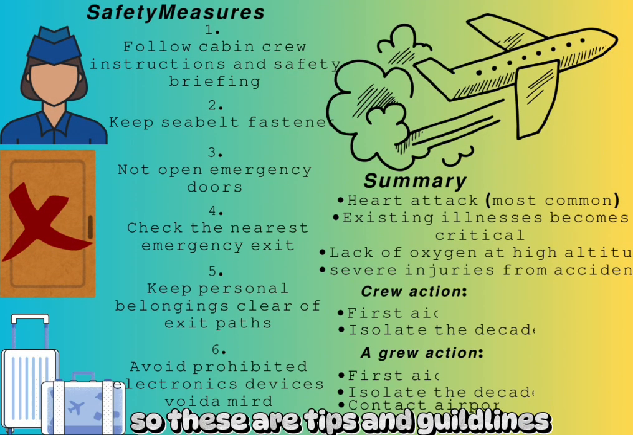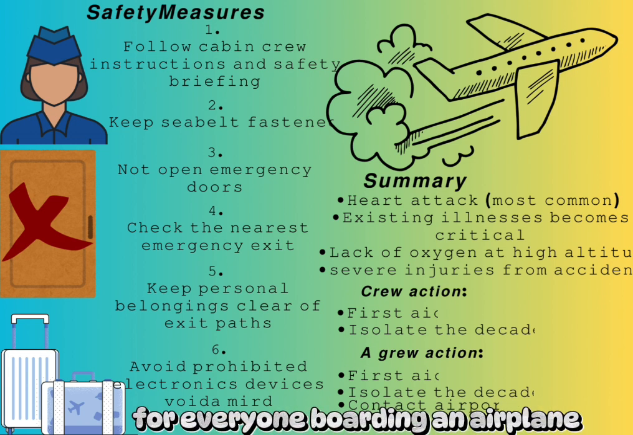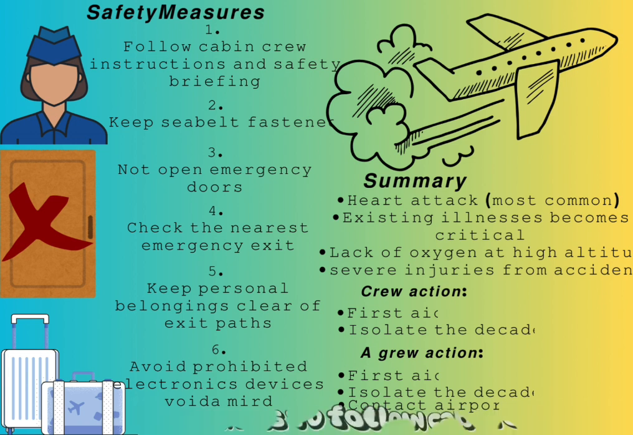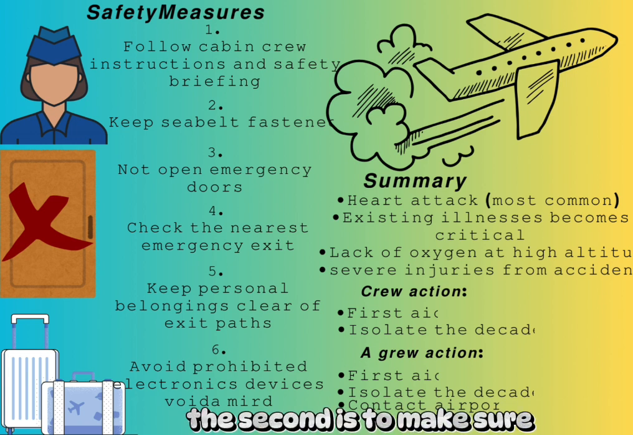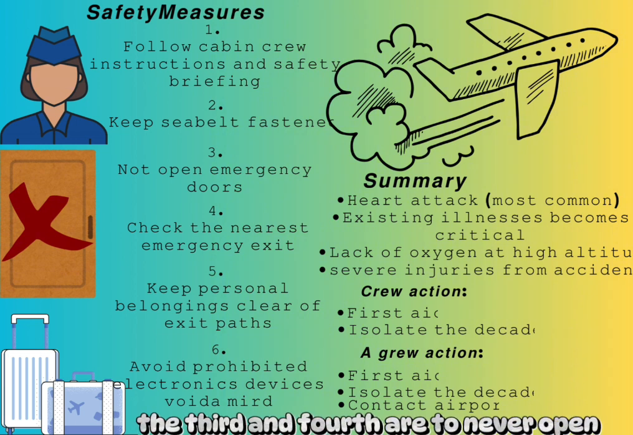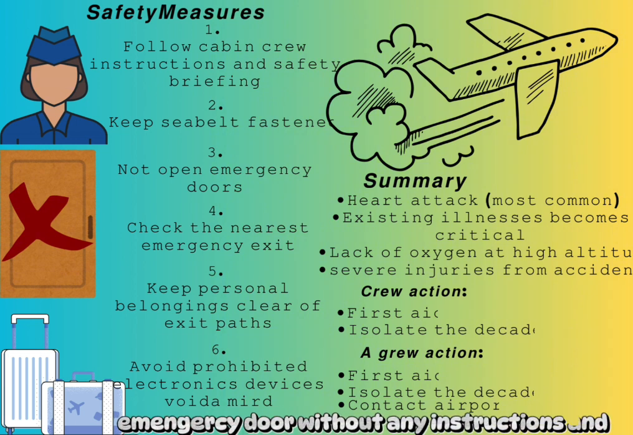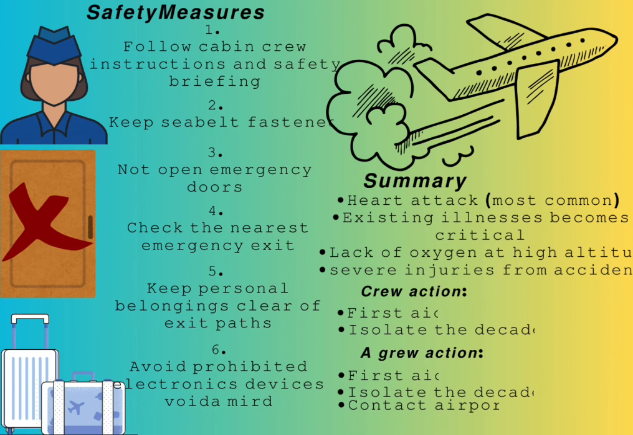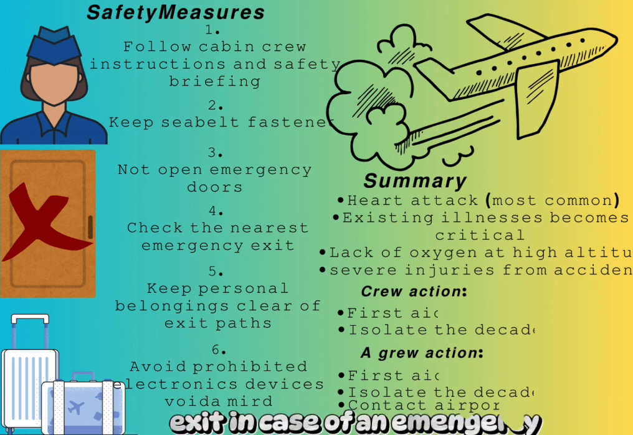So these are tips and guidelines for everyone boarding an airplane. The first is to follow the cabin crew instructions and safety briefing. The second is to make sure you wear your airplane seat belt. The third and fourth are to never open the emergency door without any instructions and to check the nearest emergency exit in case of an emergency.